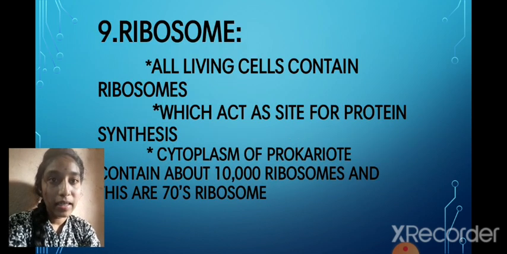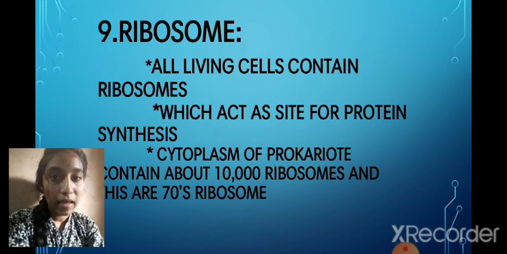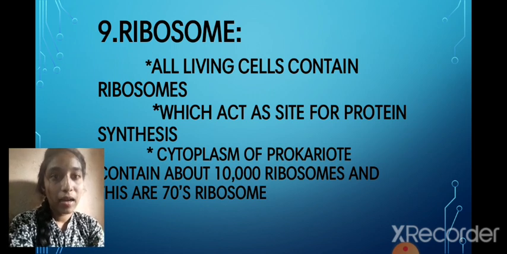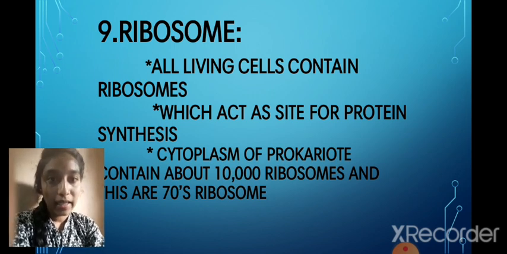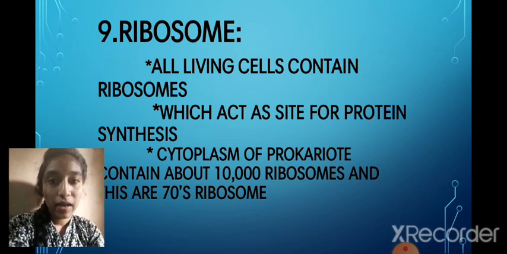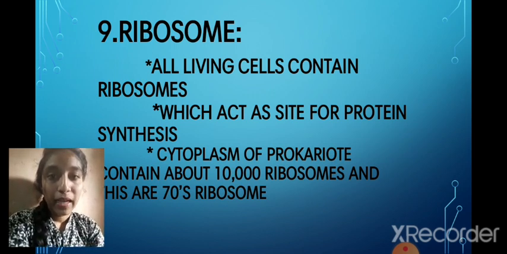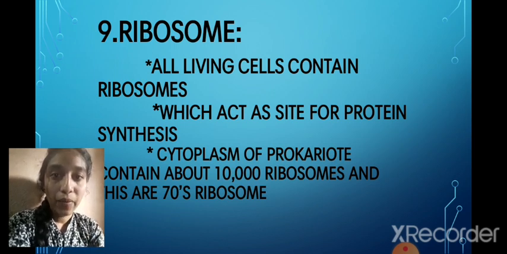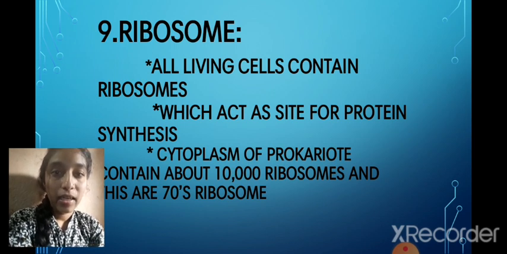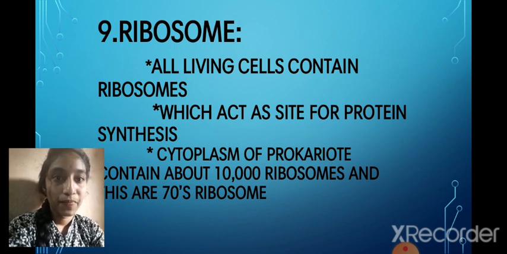And the next thing is ribosomes. Firstly, flagella and pili have protein. How it is formed, how it is synthesized, I didn't say earlier. The protein present in them is synthesized by ribosomes.